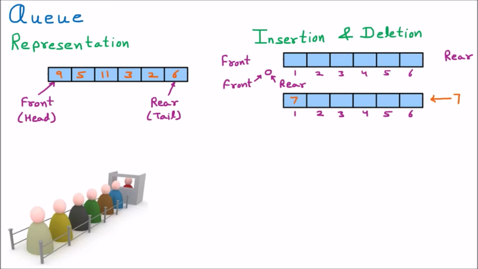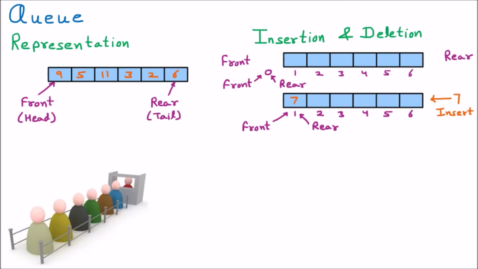So 7 is inserted, and front and rear both point to the first index. Front is pointing to 1 as well as the rear is pointing to 1. That means there is only one element, that's why front and rear are pointing to 1.